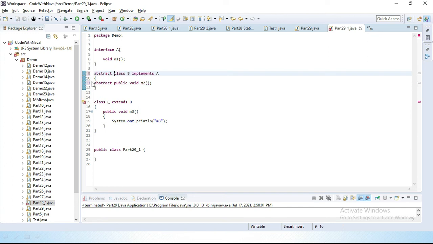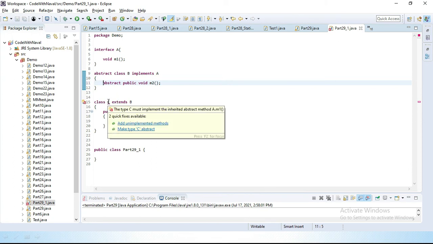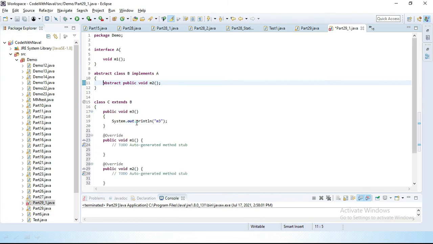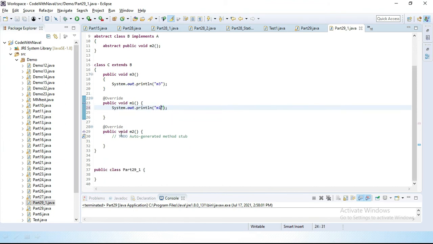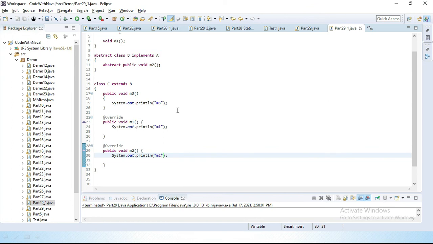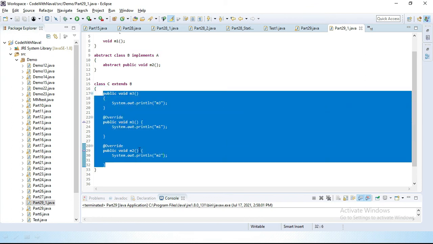Okay, this class is abstract, that means we have to override all unimplemented methods inside this class. Here we simply implement all methods. Let's provide some implementation, System.out.println. This one is the m1 method, and this one is the m2 method. Now here you can see we simply provide all method implementations.